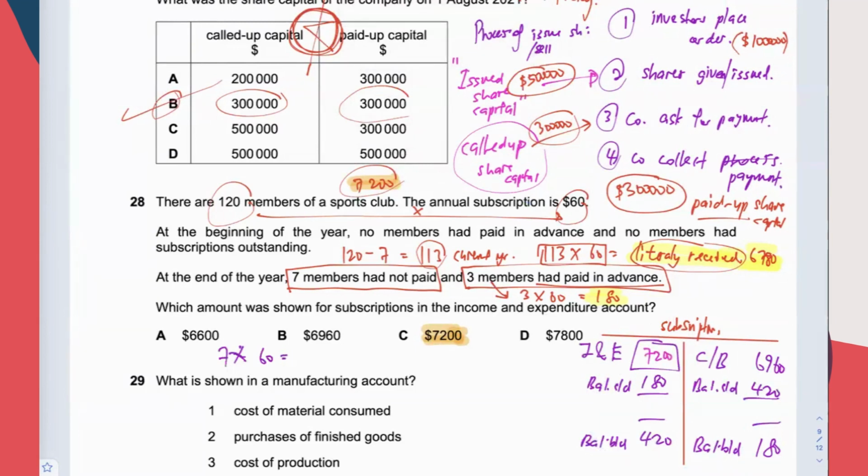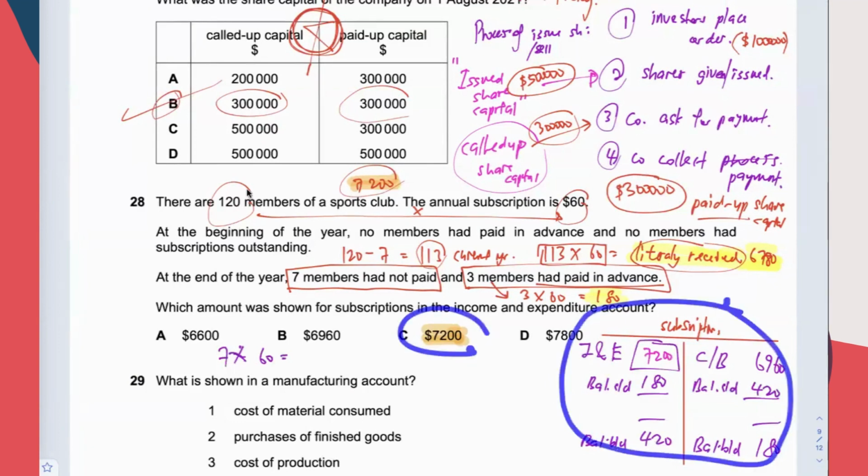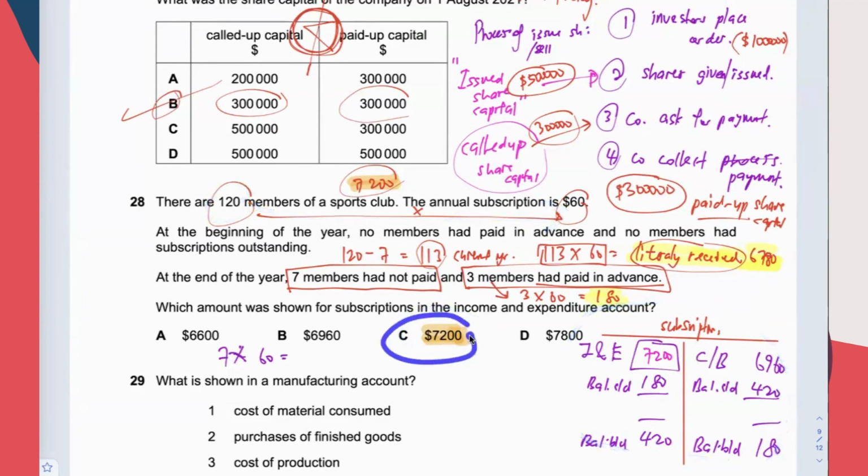If you feel lazy to come up with a subscription account, maybe I make a mistake halfway through doing it. So why not I just pick C, take this, and multiply with the 60. That's the amount I'm supposed to receive during the year. So that also can, up to you. But for me, I like to cross-check by doing this to ensure that what I have calculated here is correct. If I get to cross-check, then I will do so.